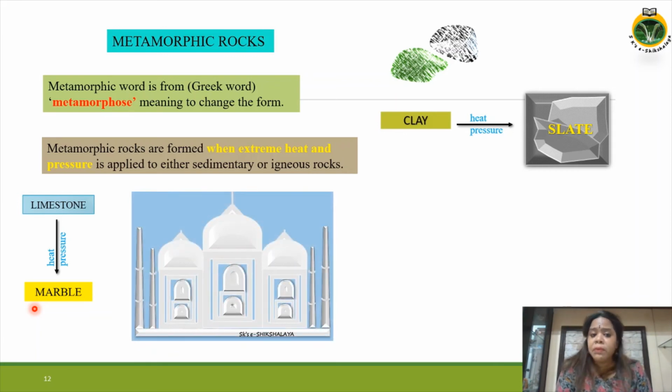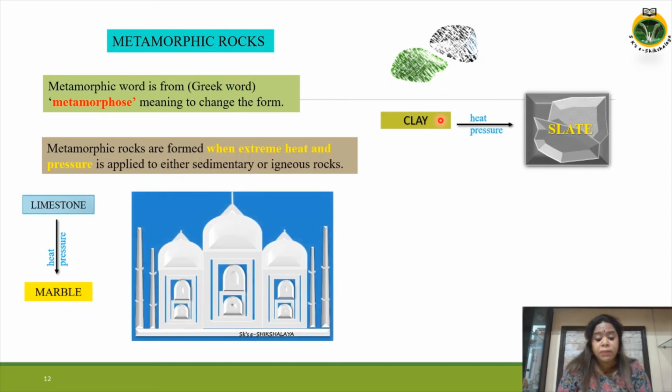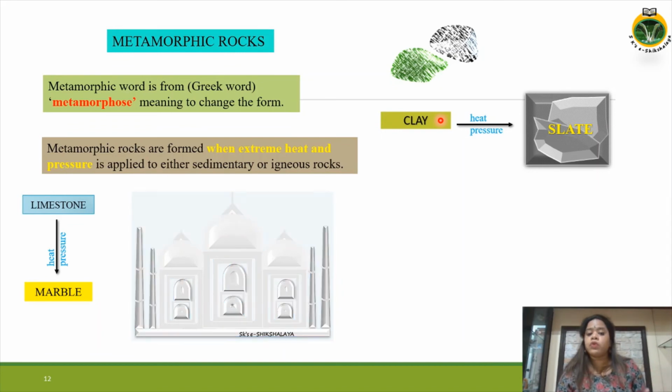And the example of marble is the Taj Mahal, because the Taj Mahal is made up of white marble. But remember one thing, that clay and limestone both are examples of sedimentary rocks. But heat and pressure are not sufficient to melt them, and they get transformed into compact rocks.